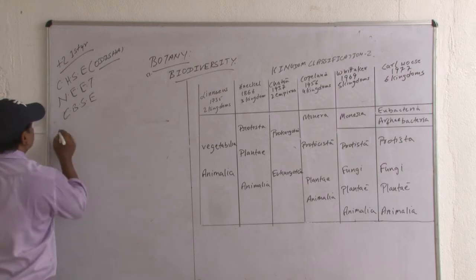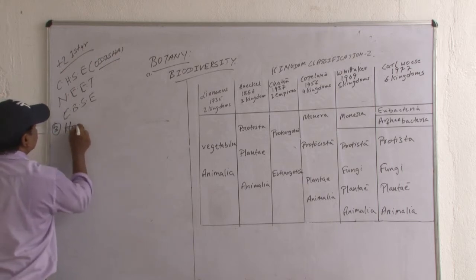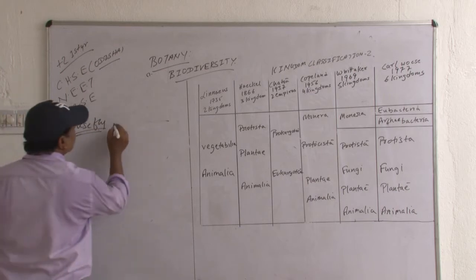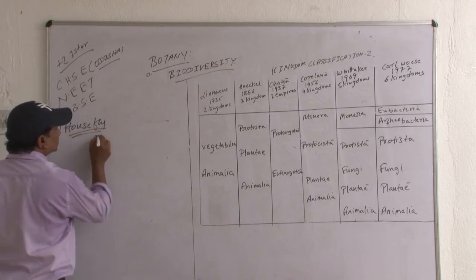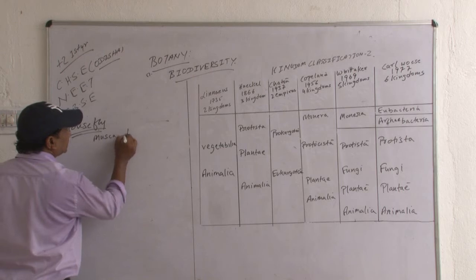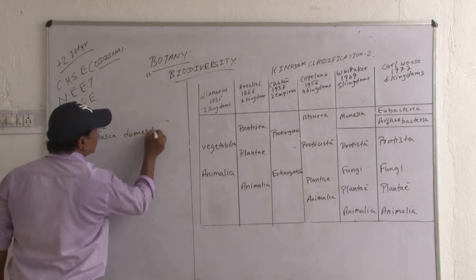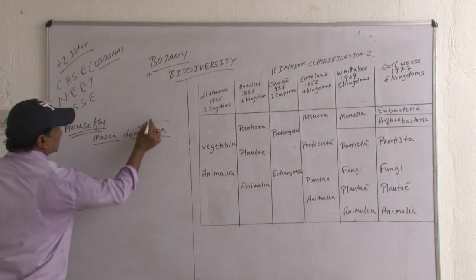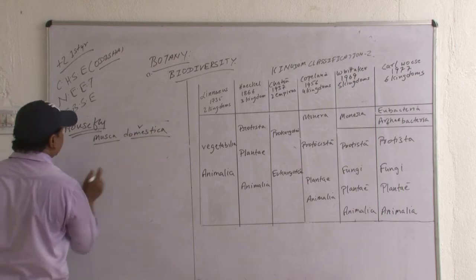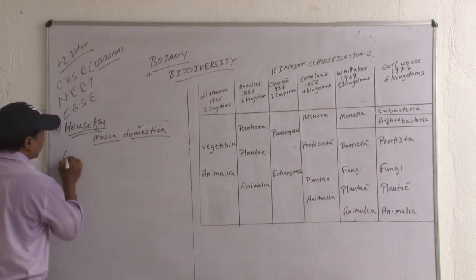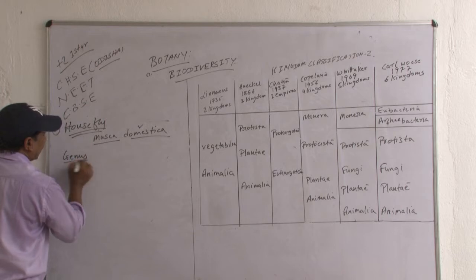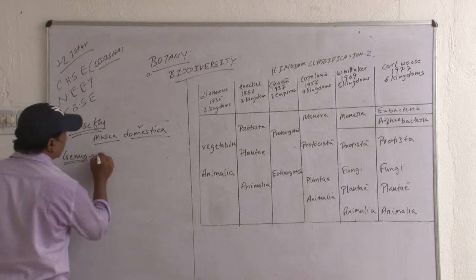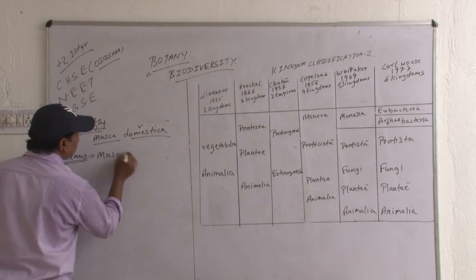Number 3 is housefly. What is the zoological name of housefly? Musca domestica. The species is domestica, and the arrangement starts from genus. So, what is the genus? Musca.